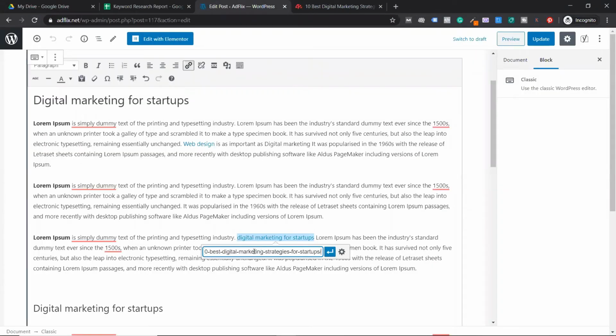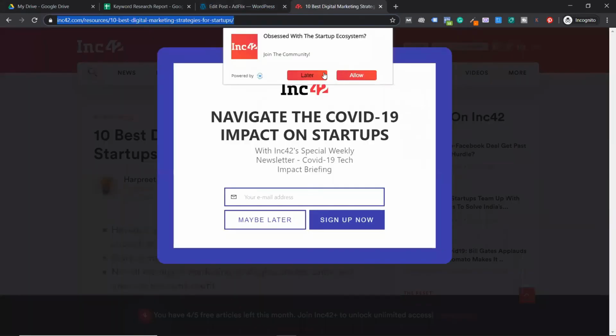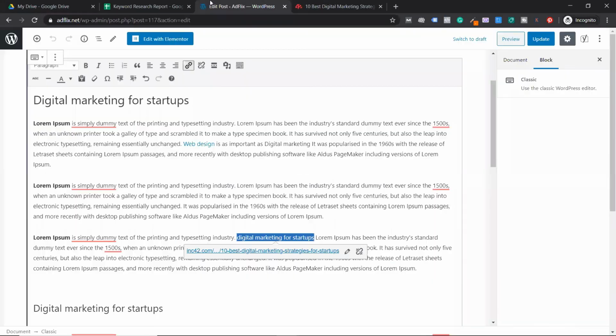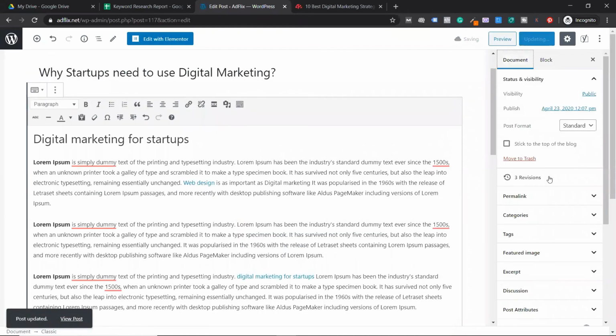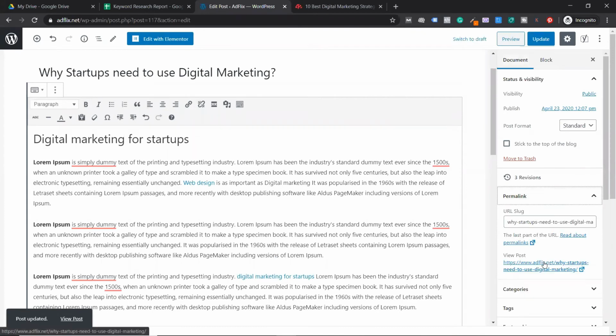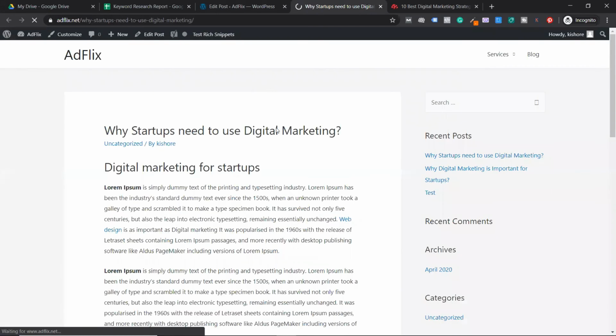Say I want to give him an article or a reference link where my visitors can read more information. I can give a link, and if someone clicks, it goes to this page. So this is the page, Inc42. I'm going to link to this. I'm going to update this, and then go to document, permalink. Can you see this link? I'll click on this link and visitors can see that hyperlink.